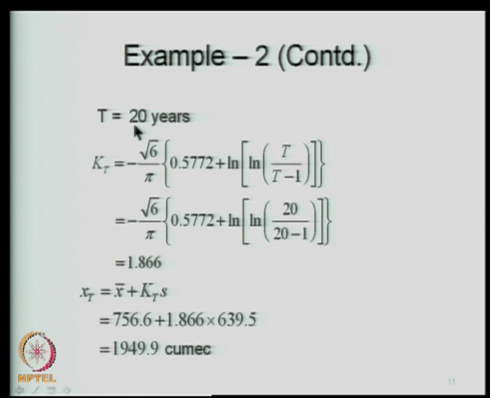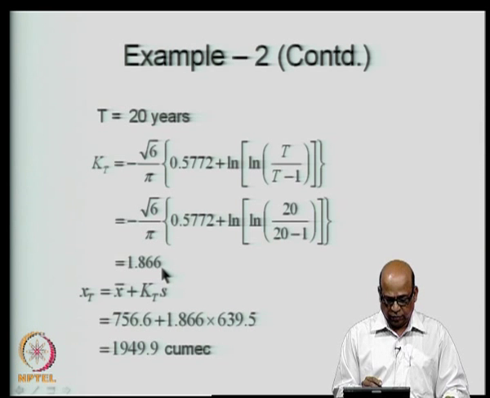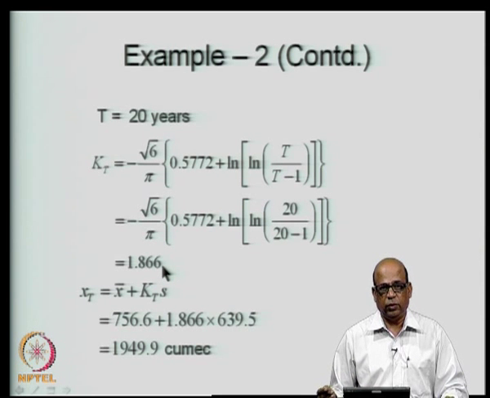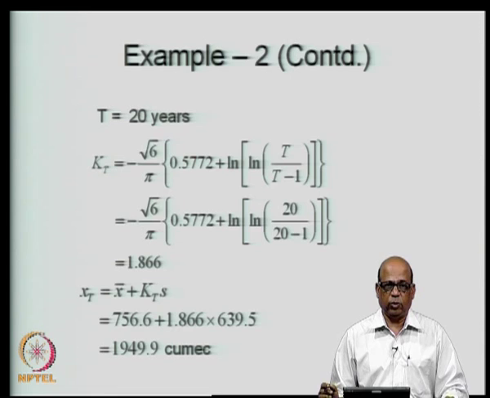So, t is equal to 20 years. This is straightforward substitution of the values, but let us go through the exercise because we want to compare what different distributions yield. So, for k t I simply substitute t is equal to 20 years here and then I obtain k t is equal to 1.866, which is higher than what I got for the normal distribution, 1.648 or something.